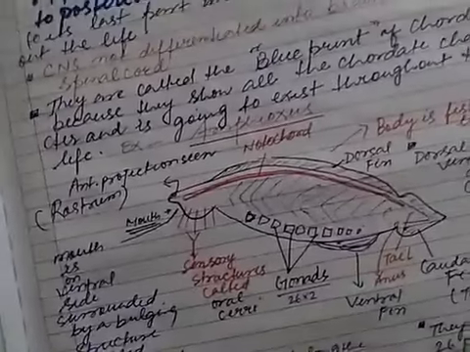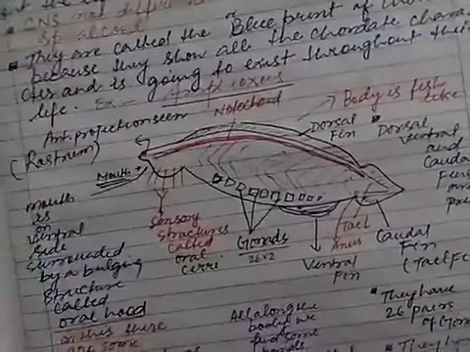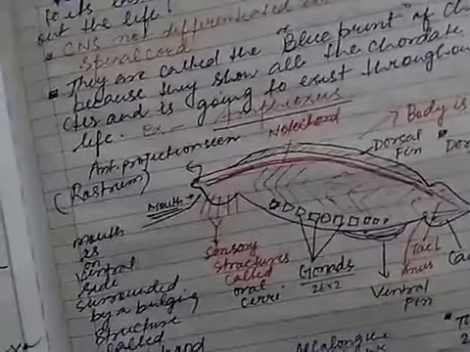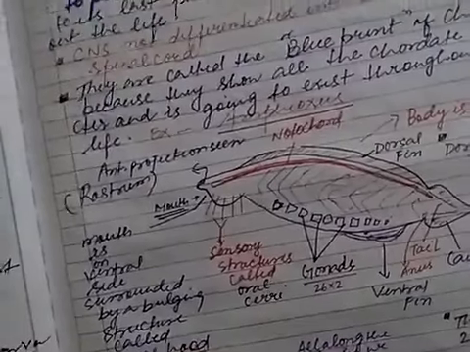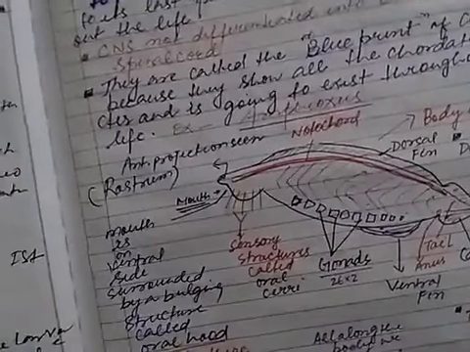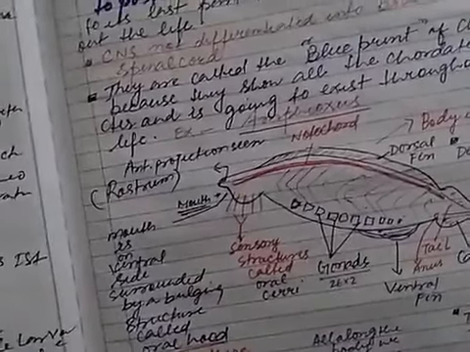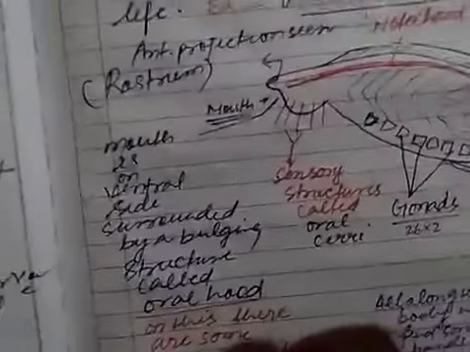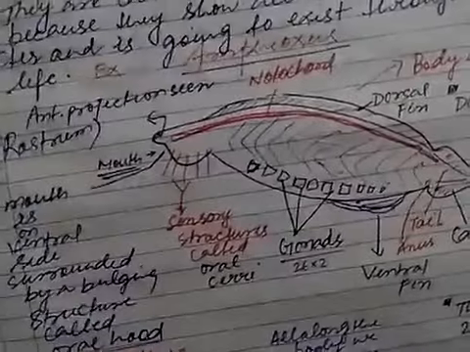Dorsal, ventral and caudal fins are present. Anteriorly the mouth is there, and sensory structures called oral cirri are shown here.